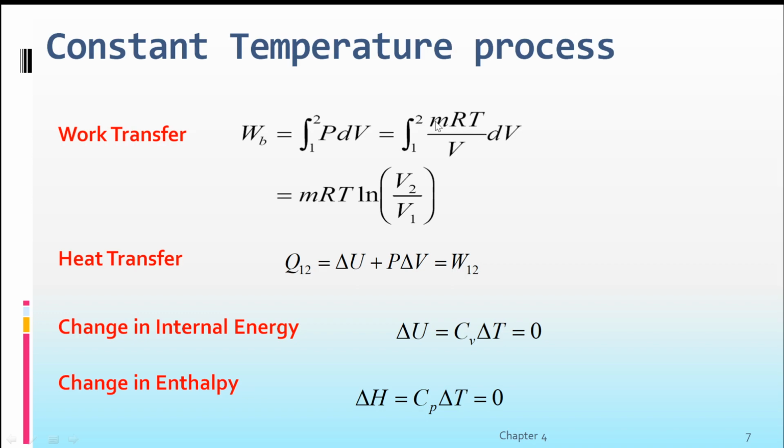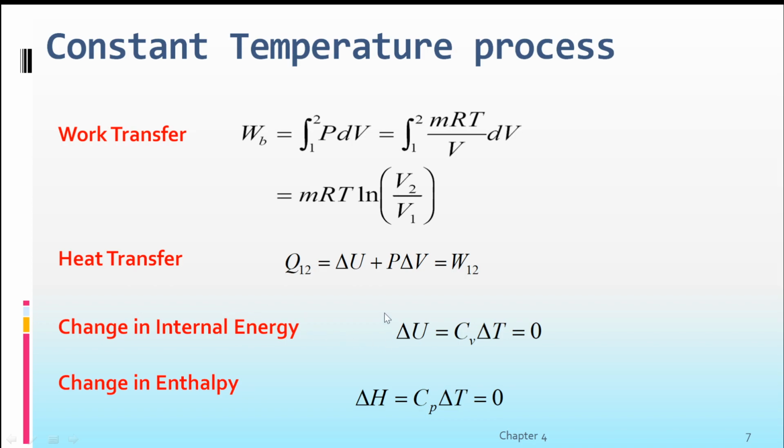R as well as M are constants, they are taken out. Since it is a constant temperature process, T is also constant, so MRT into 1 by V dV. MRT integral 1 to 2, 1 by V dV. When you integrate 1 by V with respect to dV, you will get ln V2 by V1 between the limits 1 and 2.